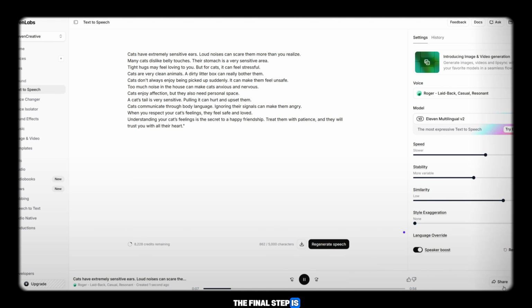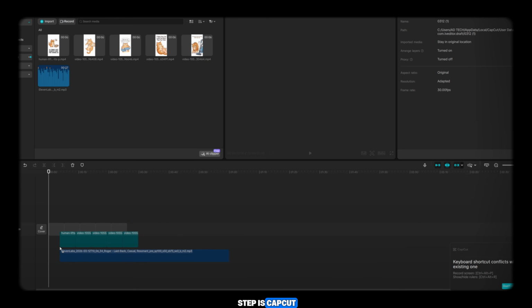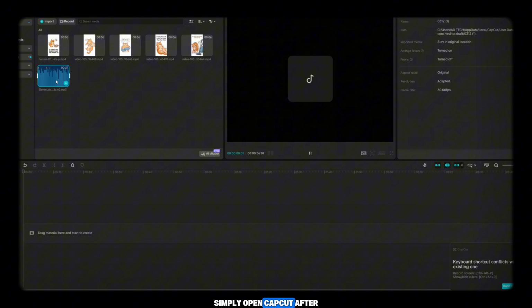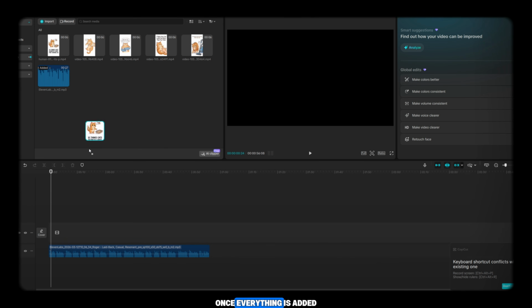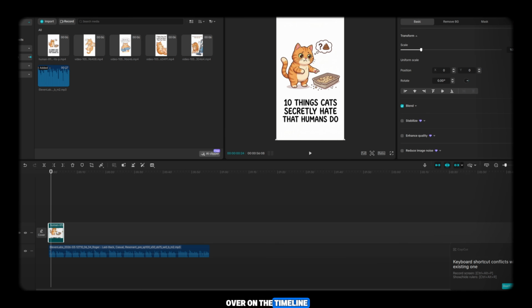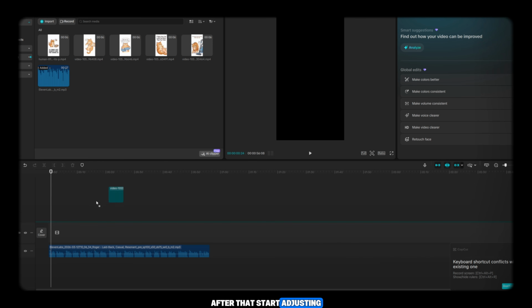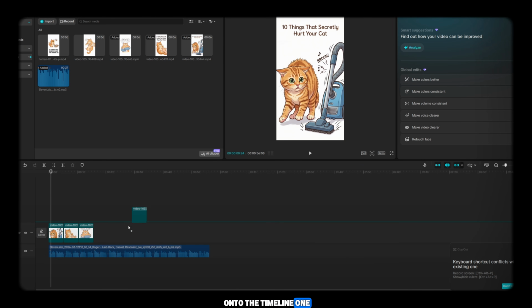The final step is video editing in CapCut. So guys, the final step is CapCut. Simply open CapCut. After opening it, import all the videos and the voiceover into the project. Once everything is added, the first thing you should do is place the voiceover on the timeline. After that, start adjusting the voiceover and bring the videos onto the timeline one by one.